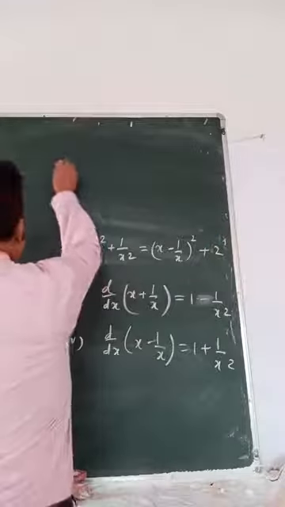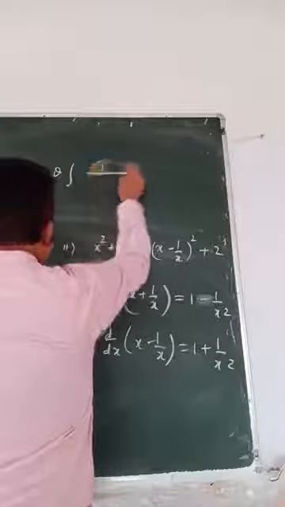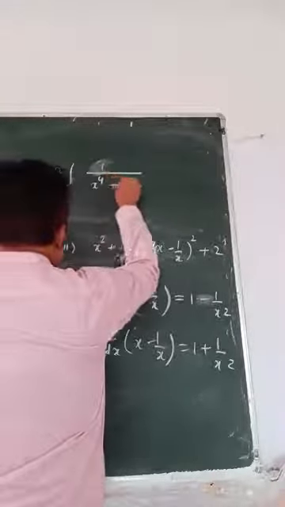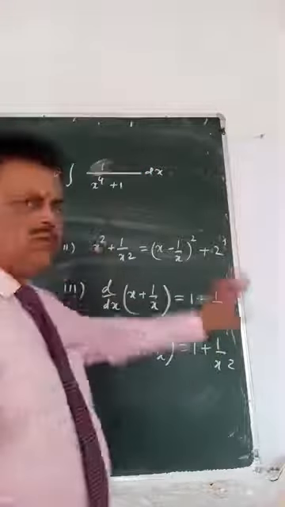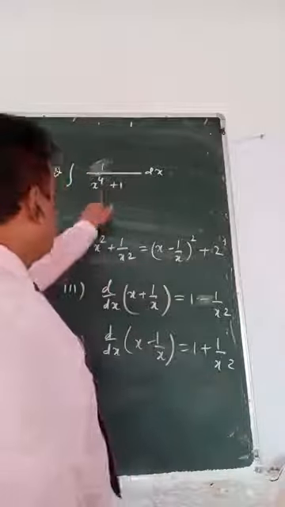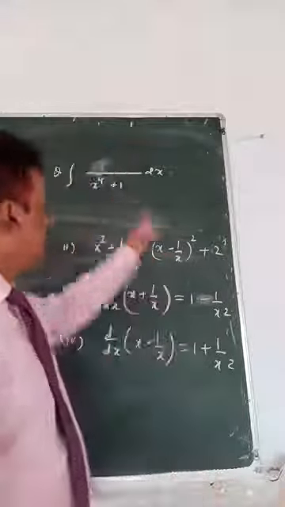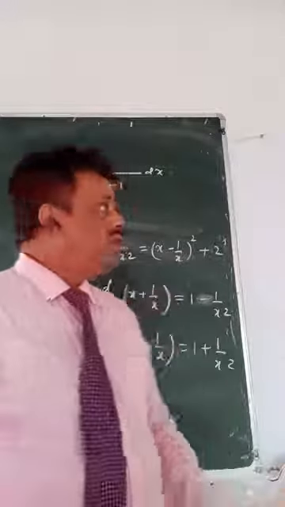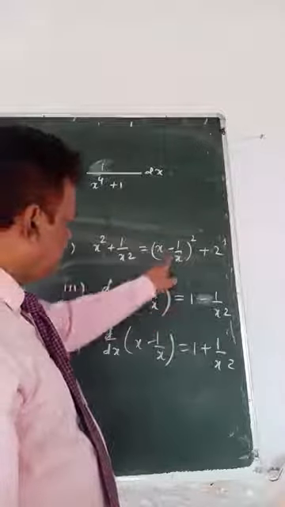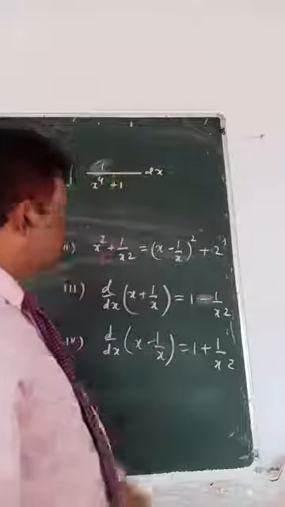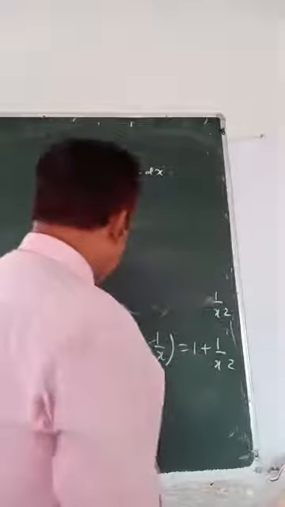Suppose our question is the integral of x square by x4 plus 1 dx. This is a question with no clue at all. Neither a derivative is here, nor a standard formula is there, nor integration by parts. So no formula is telling us anything here, so we have to create a situation like this. How? There are certain steps you have to remember, then only you can proceed.